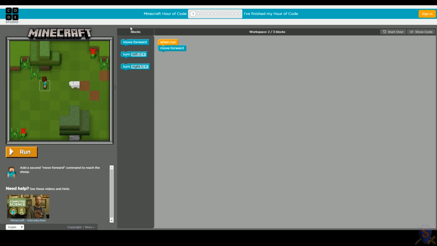Over here on our right, we can see our list of blocks that we have available to us. We have move forward, turn left, and turn right. To the right of that, we have our workspace. This is where we're going to build our program. We're going to build our program by clicking blocks together. This builds a series of commands that Steve will follow for us.